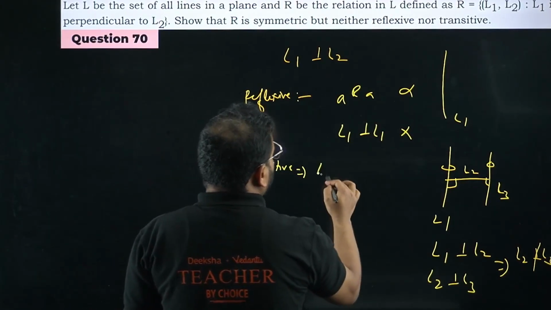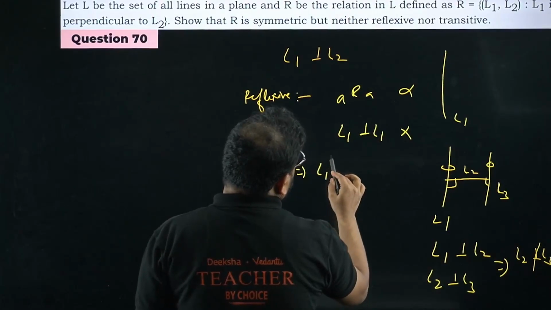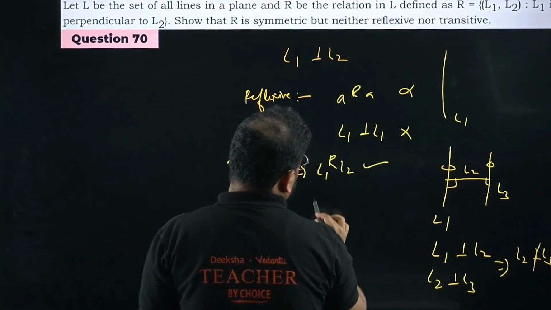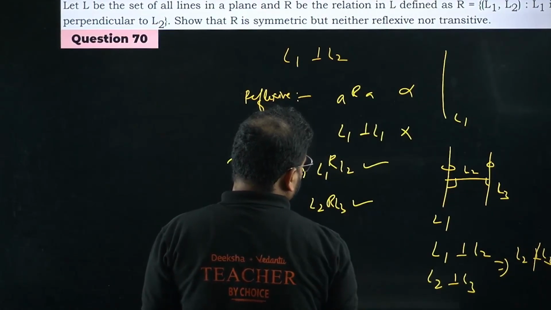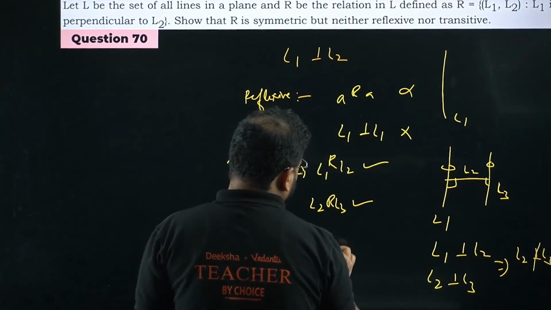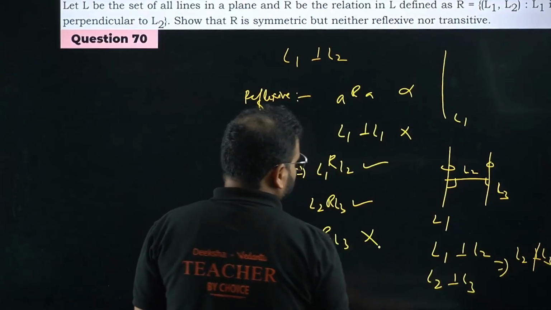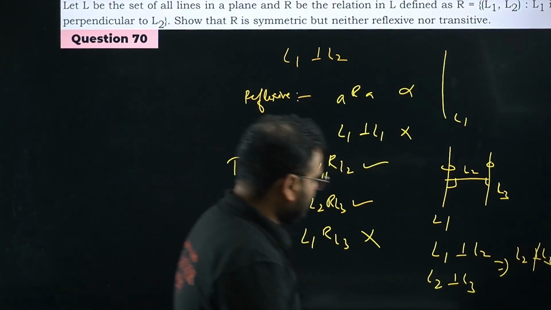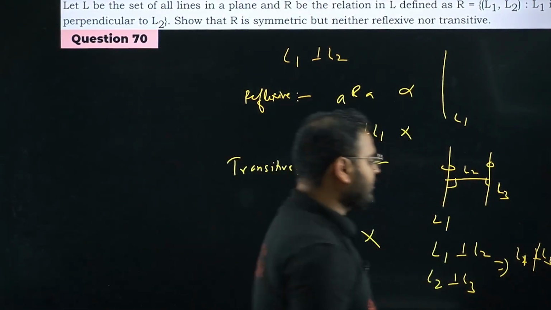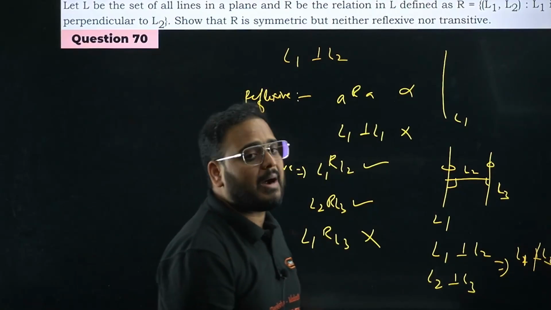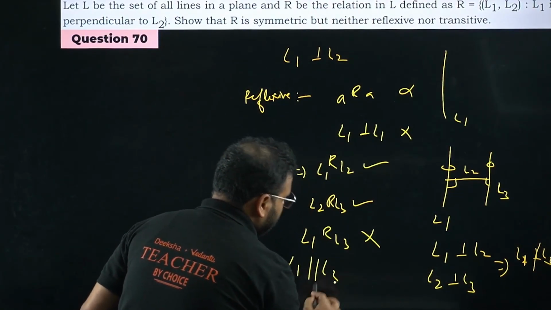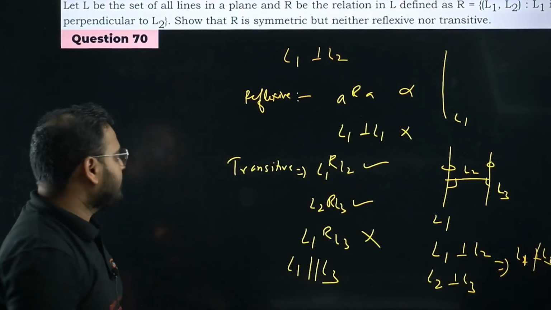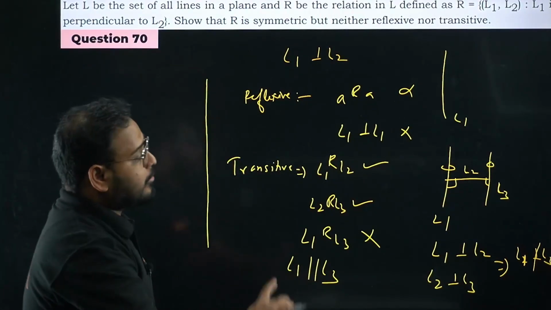So check this out, transitive. We have L1 R L2, okay. We have L2 R L3 also okay. But you can't write L1 R L3. L1 perpendicular to L3 will not be possible, but they'll become parallel to each other. You'll have L1 parallel to L3. I'm talking about 2 dimensions, okay?